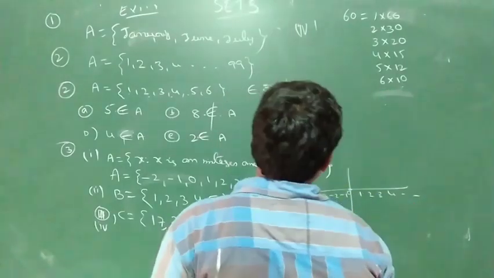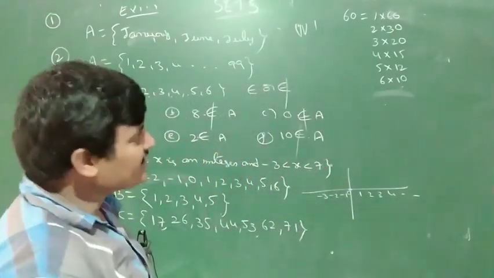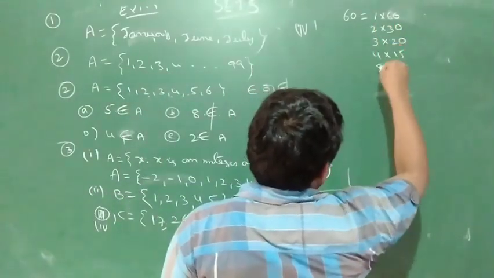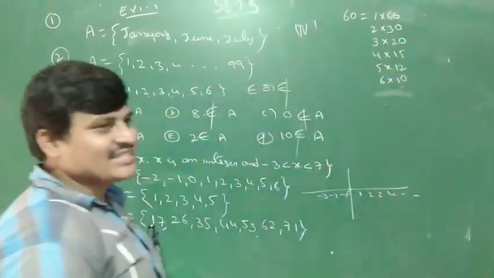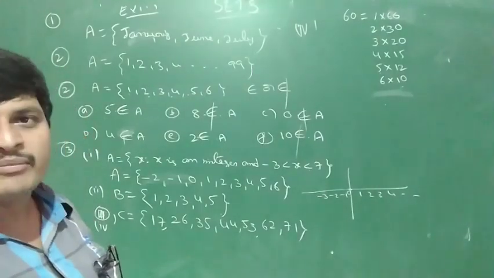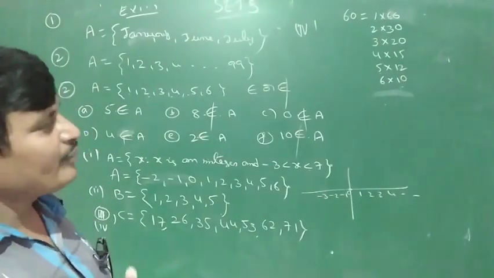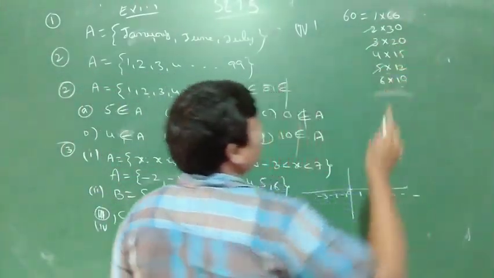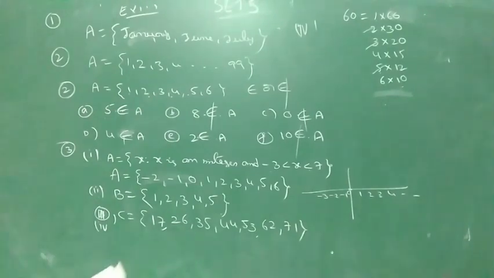So the divisors of 60 are 1, 2, 3, 4, 5, 6 and so on. Among 1, 2, 3, 4, 5, 6, which are the prime numbers? 1 is not a prime number, 2 is a prime number, 3 is a prime number, 5 is a prime number. So the answer is 2, 3, 5.